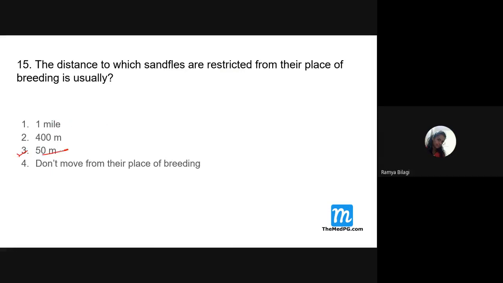Very good. Why is it important to know this? Because when we spray the insecticide, there is no need to spray for a longer distance or higher heights, because this fellow doesn't fly to longer heights or distances. He is a little bit lazy fellow, restricted to a limited zone. So if you spray in that limited area, the work will be done.